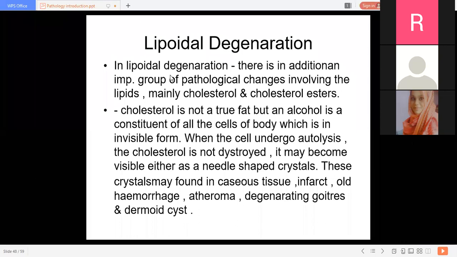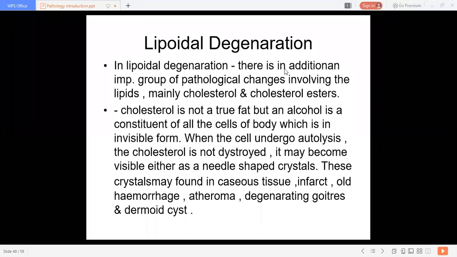Right. So what harm do these lipids do? Harmful conditions arise due to changes in the constituents of the lipid or changes in the quantity of the lipids.